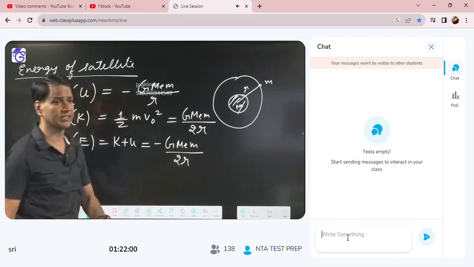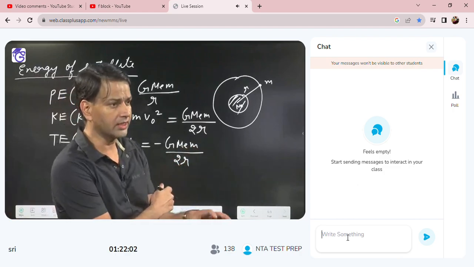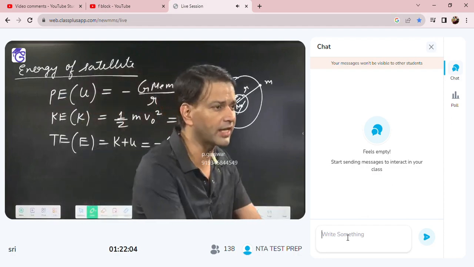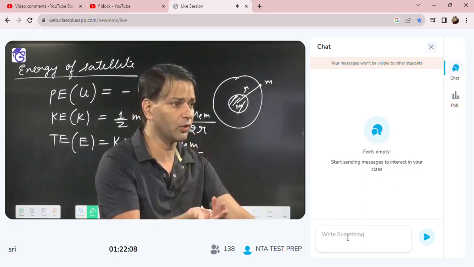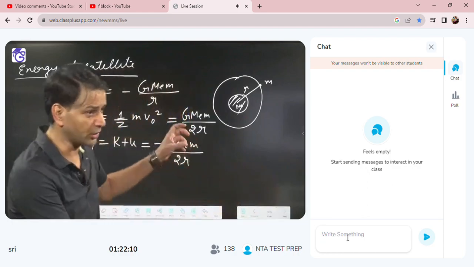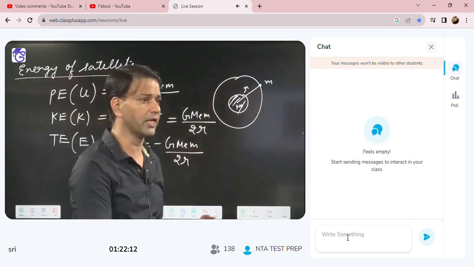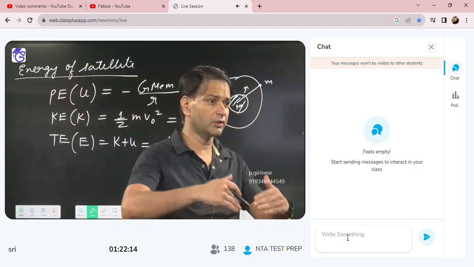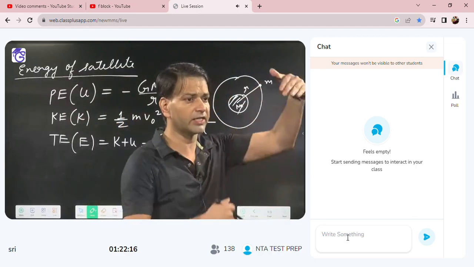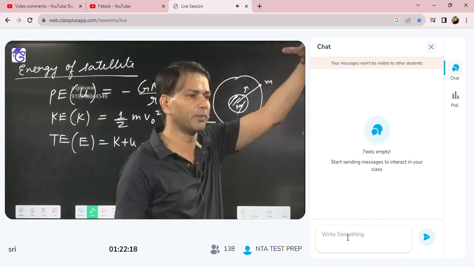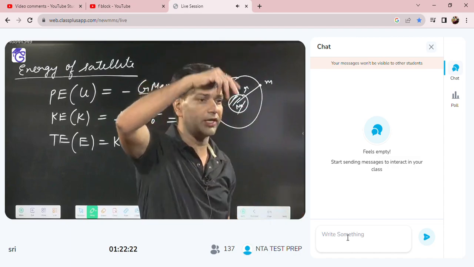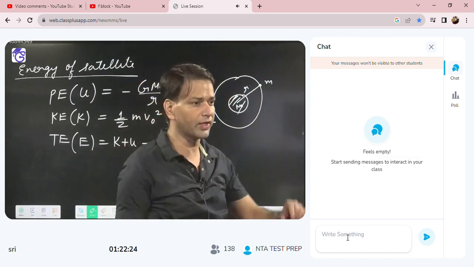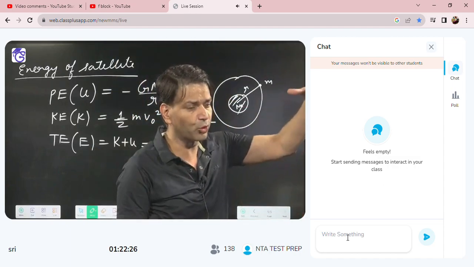Then you can see here, the total energy and potential energy are negative, and kinetic energy will always be positive. Okay, so kinetic energy is positive, but total energy and potential energy will be negative. When the orbit radius increases, the size of the orbit increases, so they will go close to infinity. When they go close to infinity, their energy will approach zero.